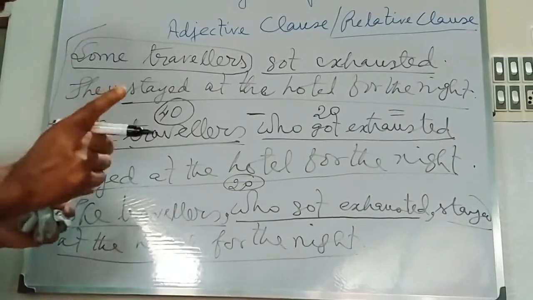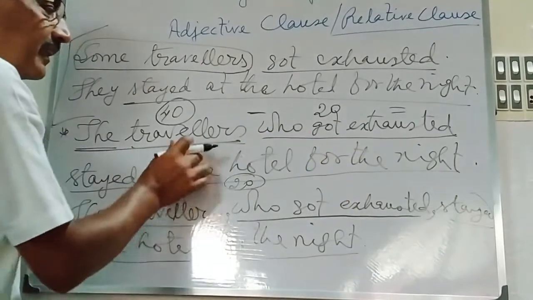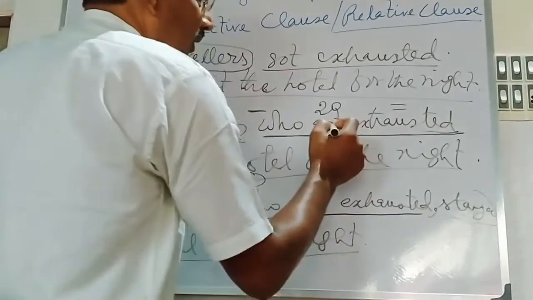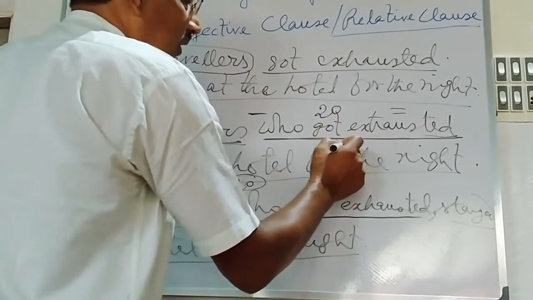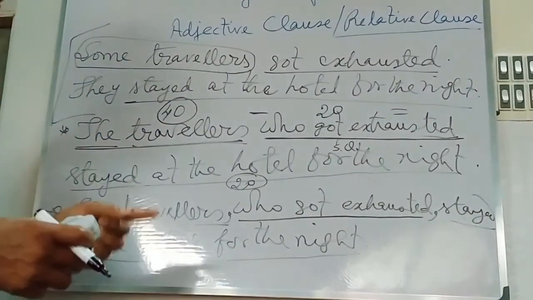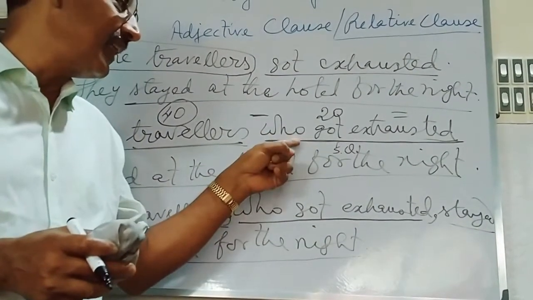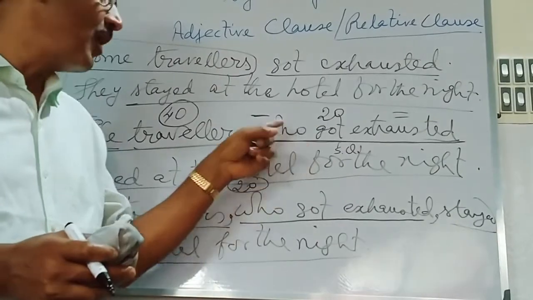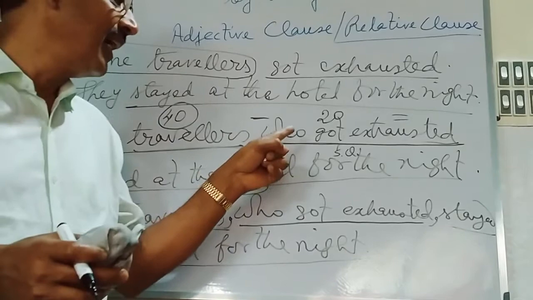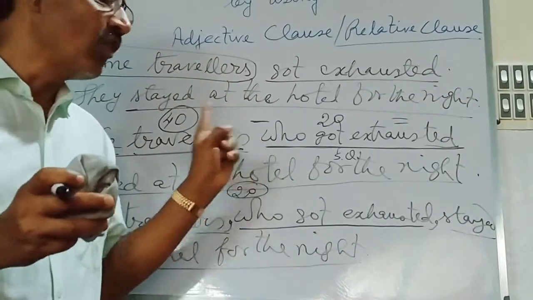In the principal clause, the travelers stayed at the hotel for the night, and who got exhausted is used as the subordinating clause. But what type of subordinating clause is this? It is the identifying clause, because it is the essential information about the particular travelers who got exhausted. So in the identifying clause, you will not use any commas.